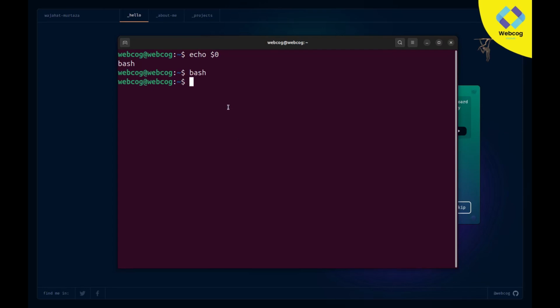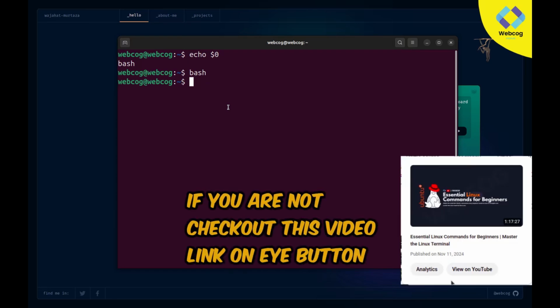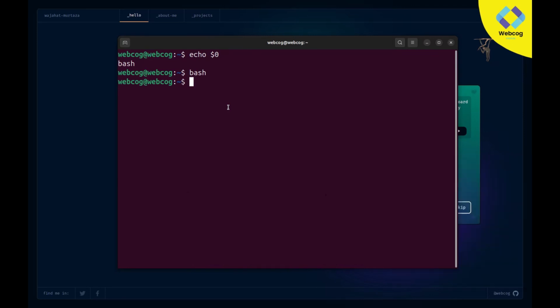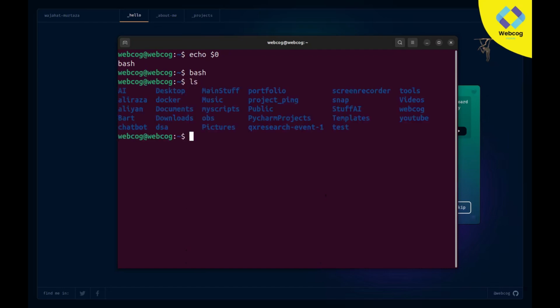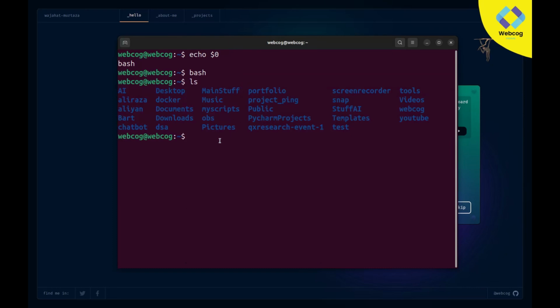So let's create your first script. But before that, as I mentioned, you must be familiar with the basic commands of Linux, like how to create a folder, how to move into another folder, and how to create a new file with the help of the terminal. You must have basic knowledge about all these commands. But if you are not familiar with them, I'm going to show you in this video. So if I type ls, it will list all the folders and files present in my present directory.